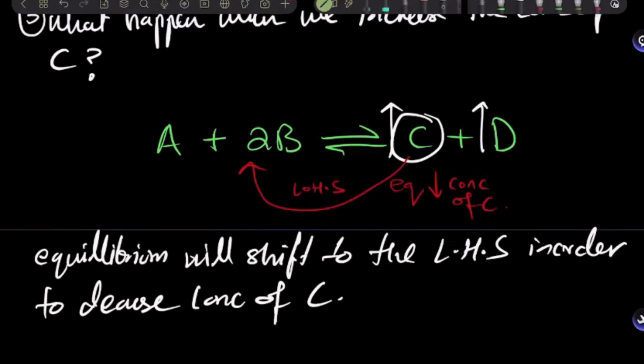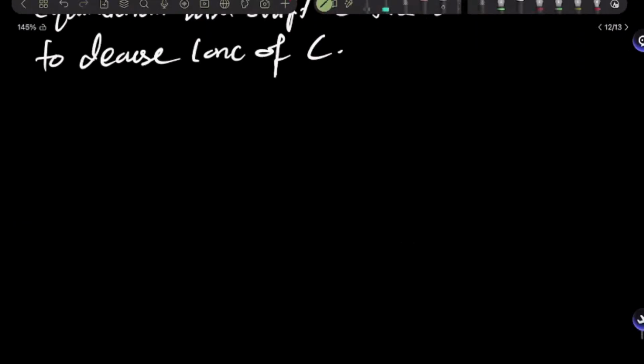And in order to do that, where should it move? That's what you ask yourself every single time. So in order to do that, it has to move to the left-hand side. So D is consumed and more A and B are formed. All right. Now I'll do one on the product side and one on the reactant side for the decrease in concentration. So what if